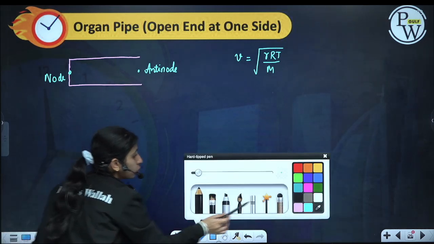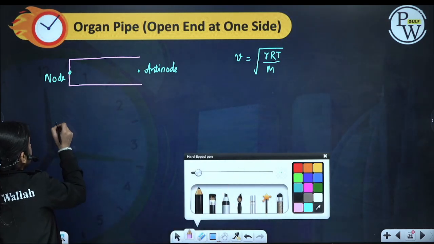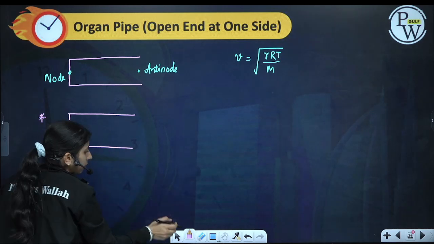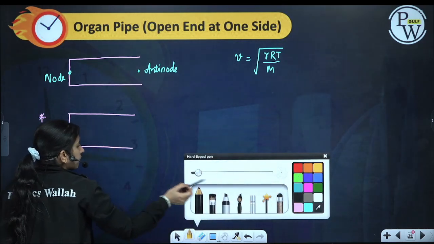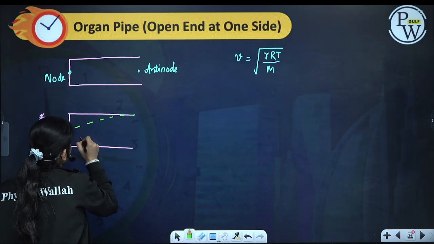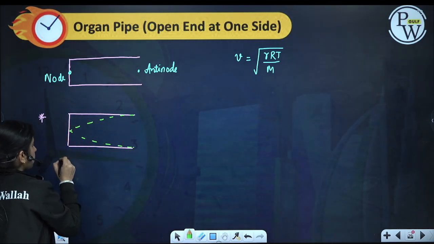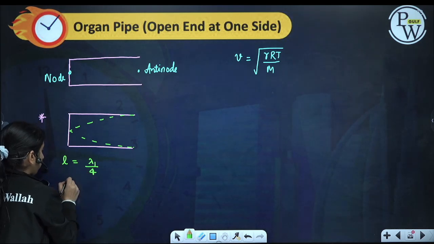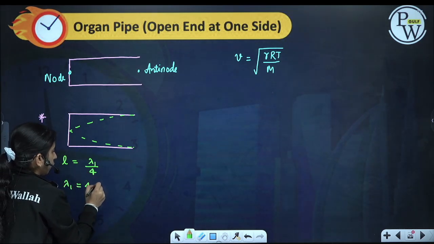So the first case we can have is the stationary wave that will look like this. In this case, length will be equal to lambda 1 by 4, so lambda 1 will be 4L.